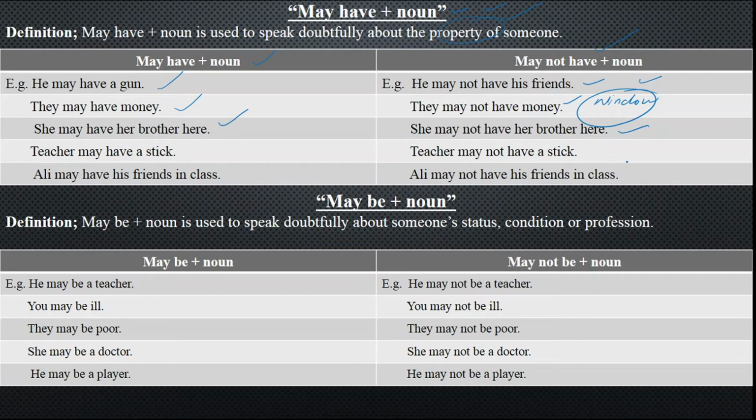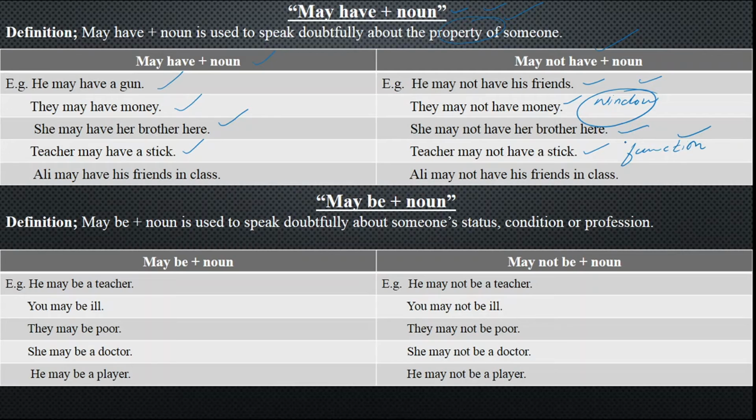That is why she is so confident and she is talking bravely. Teacher may have a stick. Why? Because when he comes for the class he may have a stick, and teacher may not have a stick. Maybe today is a function, and you are just having a doubt about the property that someone has.